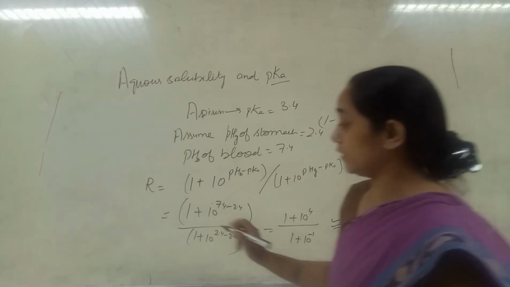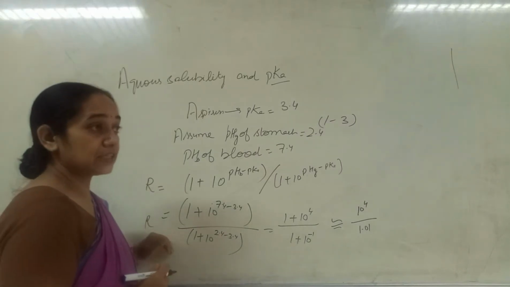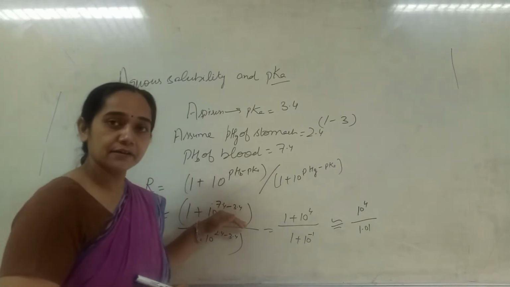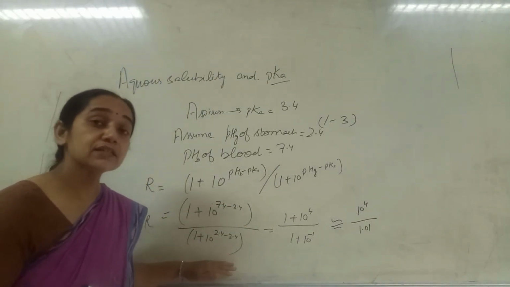Then what is the relative solubility? Relative solubility means the solubility of the drug in the blood is higher compared to the solubility of the drug in the stomach.